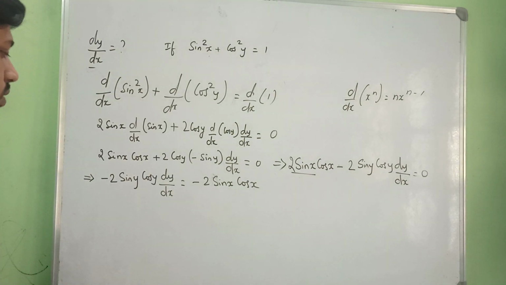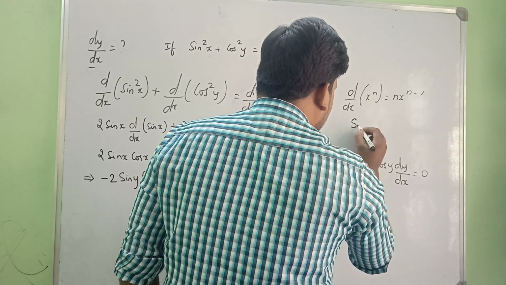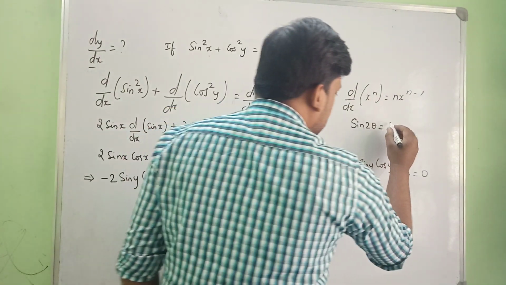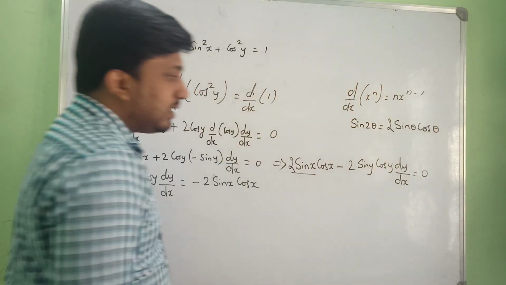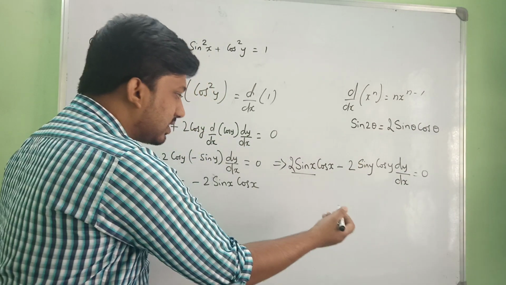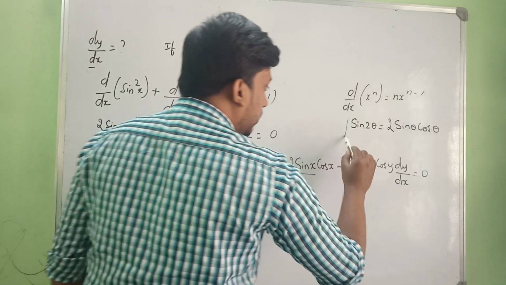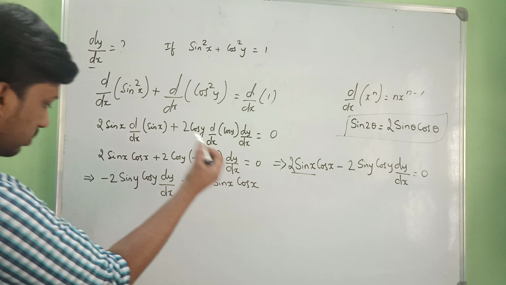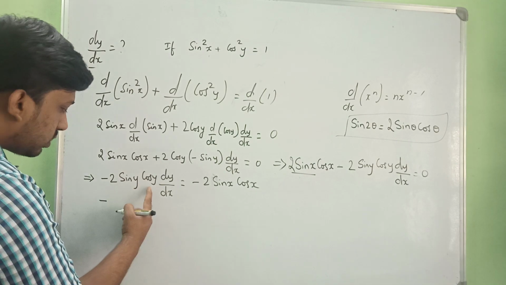Understanding? Yes. Now, I hope you have studied trigonometry. So what is sin 2 theta? What is the sin 2 theta formula? It is 2 sin theta cos theta. Isn't it? Sin 2 theta is nothing but 2 sin theta cos theta, or sin 2x is nothing but 2 sin x cos x. So if you use this formula, here you can find it in the form of 2 sin y cos y and sin 2x. So I am just writing in this form 2 sin y cos y.